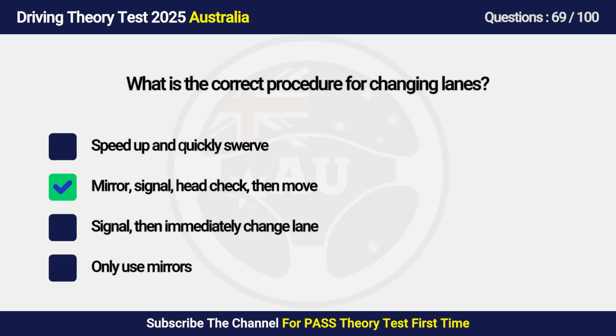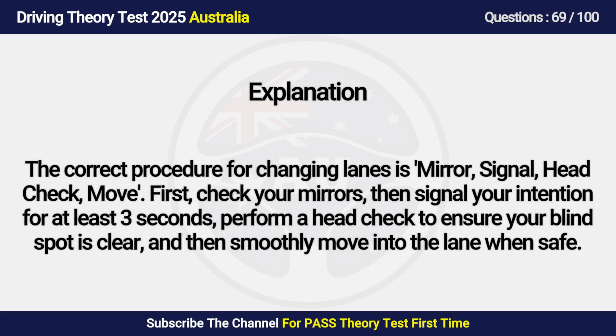Answer is B. Mirror, signal, head check, then move. The correct procedure for changing lanes is mirror, signal, head check, move. First, check your mirrors, then signal your intention for at least 3 seconds. Perform a head check to ensure your blind spot is clear, and then smoothly move into the lane when safe.